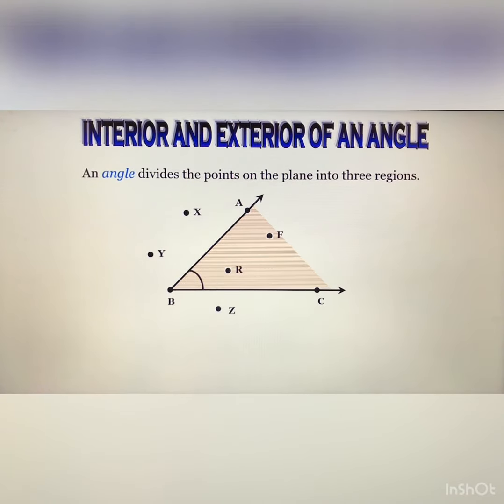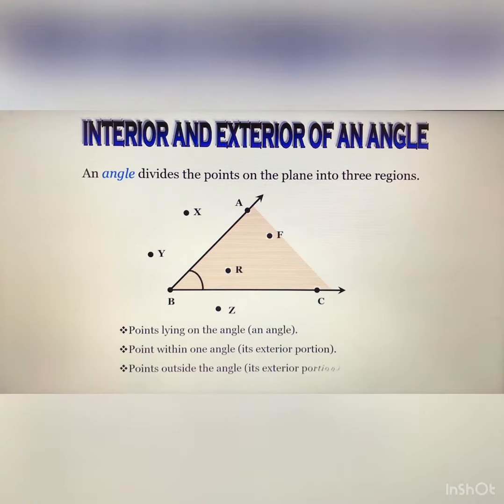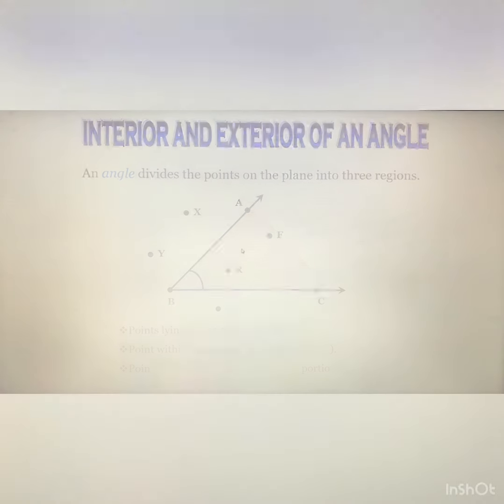So there are three regions of the given angle: the exterior portion, the interior portion, and just on the angle.